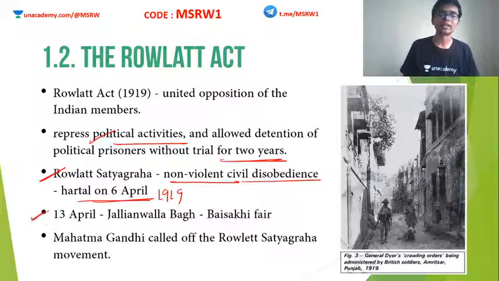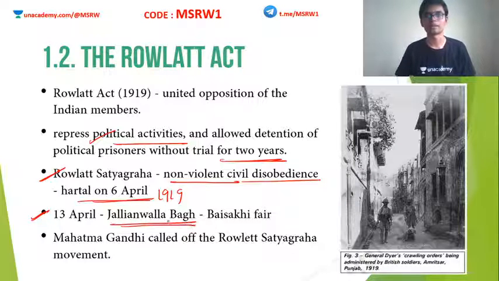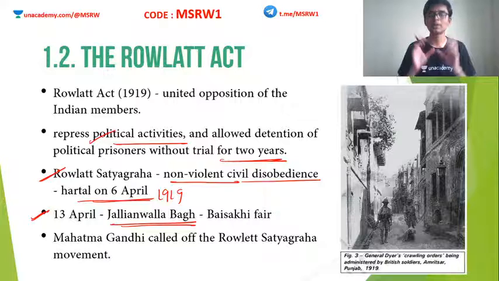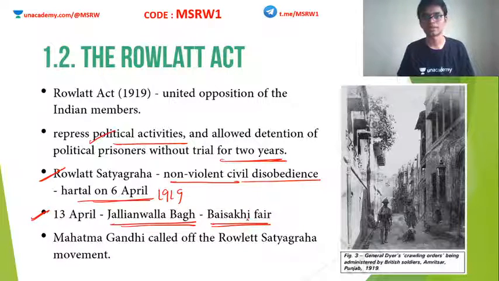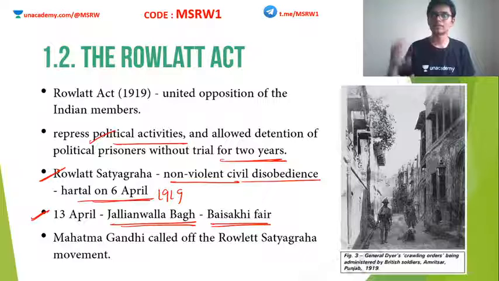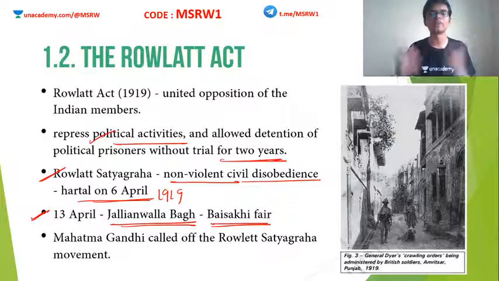On April 13, you know what happened? The infamous Jallianwala Bagh. April 13, 1919 was a Baishakhi fair in Amritsar. Baishakhi is a festival fair that was going on at a place known as Jallianwala Bagh, and there were people from nearby states also coming to this fair because it's a very popular event.